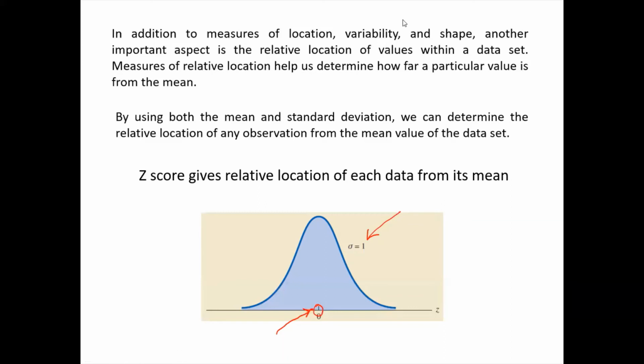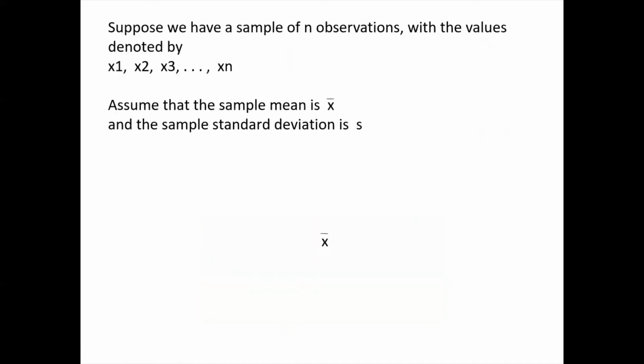So as I have discussed, we use Z tables, and using a Z table we can calculate the Z score. The Z score gives the relative location of each data point from the mean. Now I'll explain the concept of Z score with one example. Suppose we have a sample of n observations, with the values denoted as x1, x2, x3 up to xn. So these are my n observations.